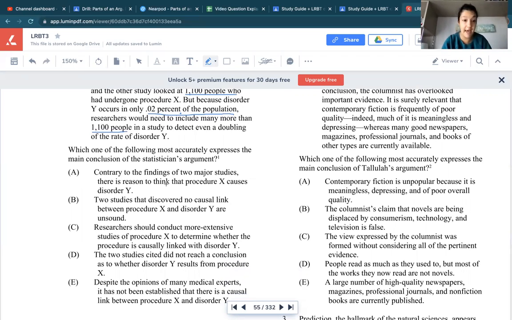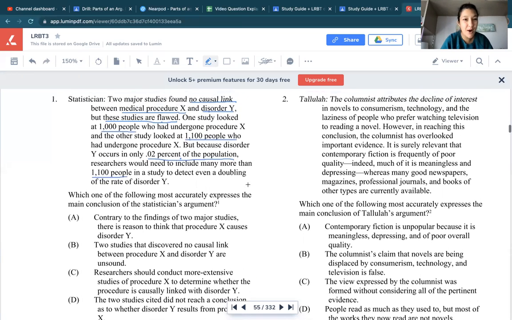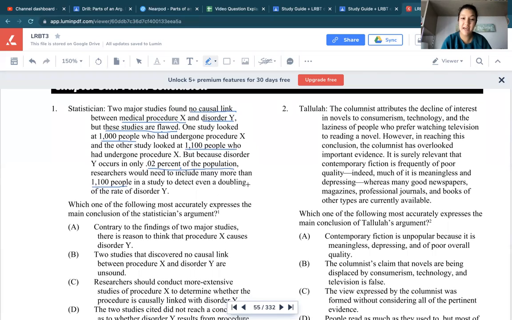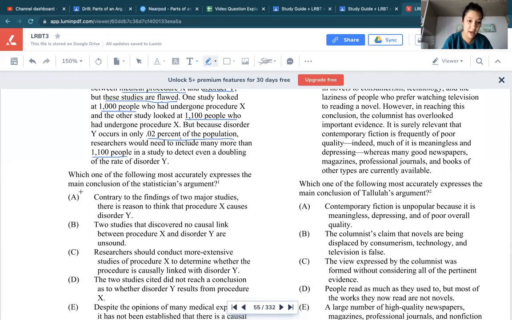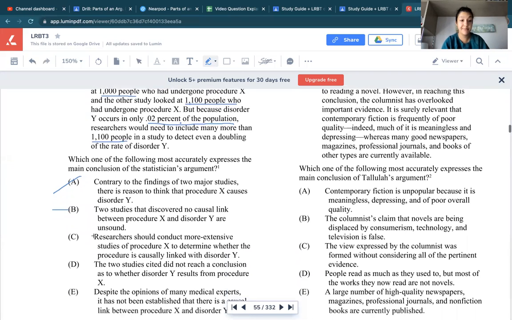So let's start with A. Contrary to the findings of 2 major studies, there is reason to think that procedure X causes disorder Y. Is that what the first sentence is saying? No, not really. I wouldn't say so. B. 2 studies that discovered no causal link between procedure X and disorder Y are unsound. That sounds pretty good to me. Let me keep that for a second.